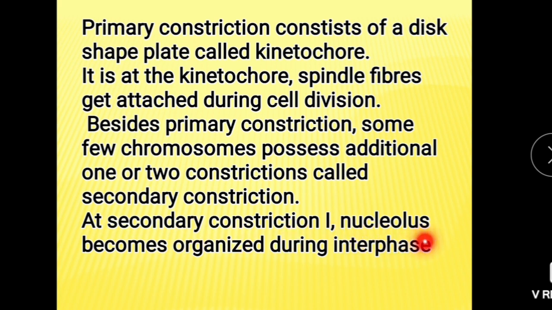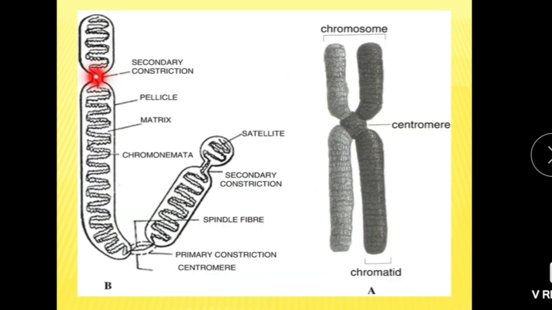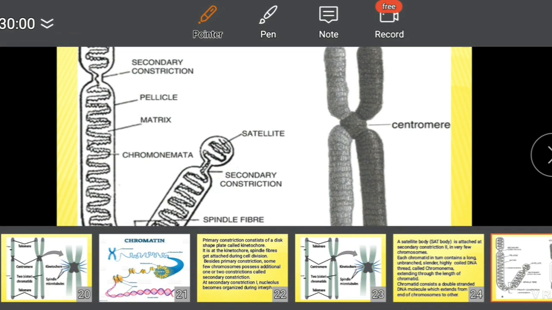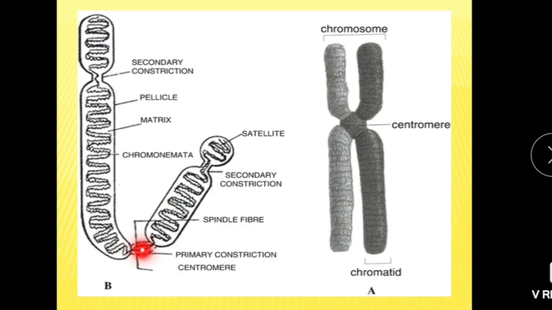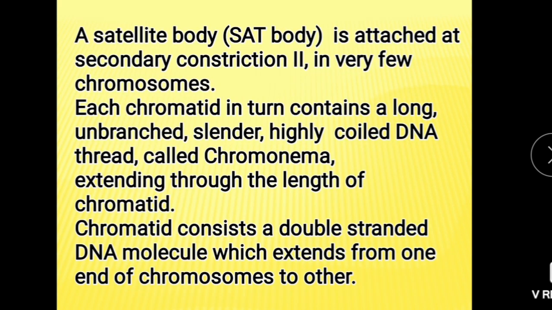At the secondary constriction, the nucleolus becomes organized during interphase. See, this is the secondary constriction. This is primary constriction, which is also called centromere.